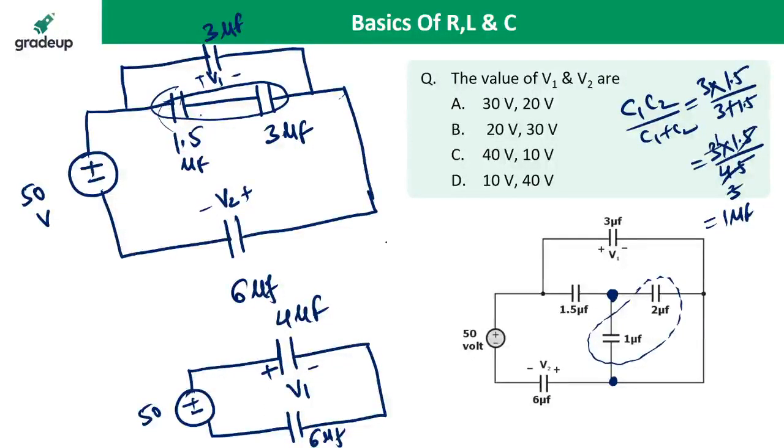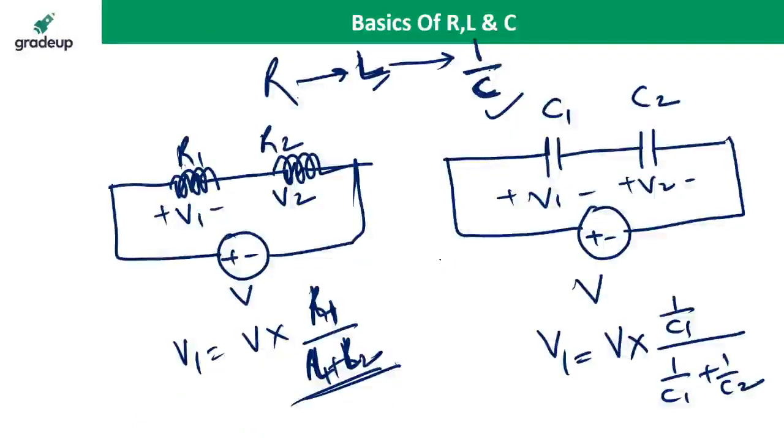So what is V1? V1 is equal to the total voltage into the opposite branch C2, 6 upon 4 plus 6. So it is coming 5 sixes are 30. So it is 30 volt. V1 is equal to 30 volt. A is the correct answer. A is correct because the voltage across the capacitor is given by the opposite capacitor, C2.